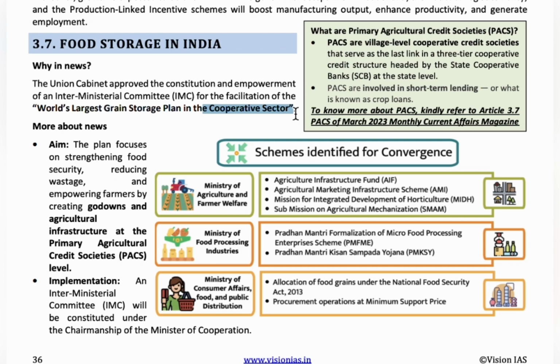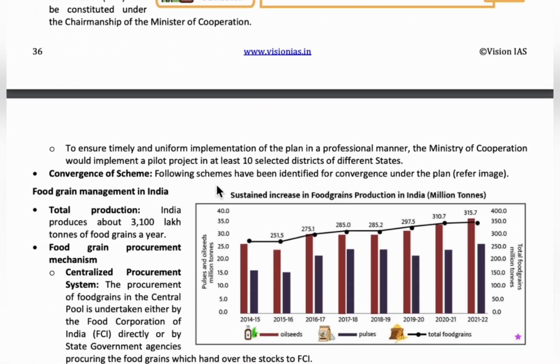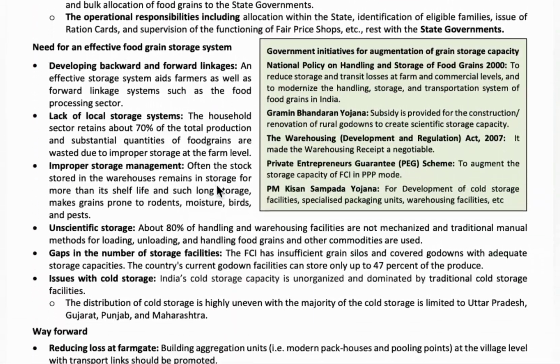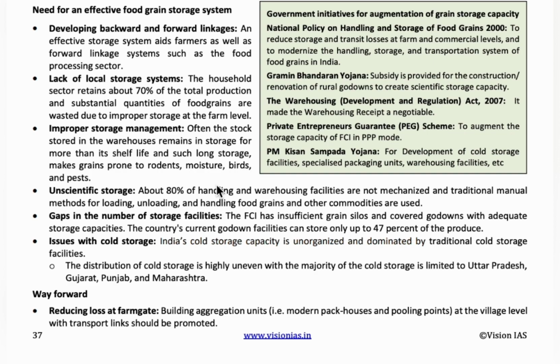Now, why is there a need for a grain storage system? Because it supports farmers and food processing sectors. Most of the farmers are under losses due to improper food storage. For vegetables and fruits, there are no cold storage facilities. So a proper food storage system will empower farmers as well as food processing sectors. Next important point is improper storage management.